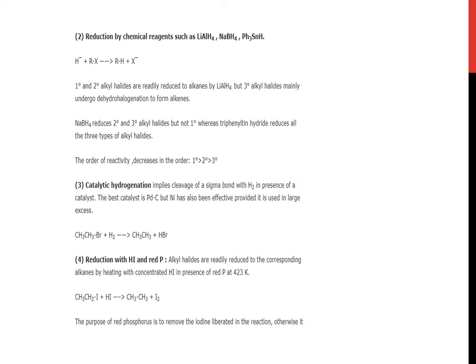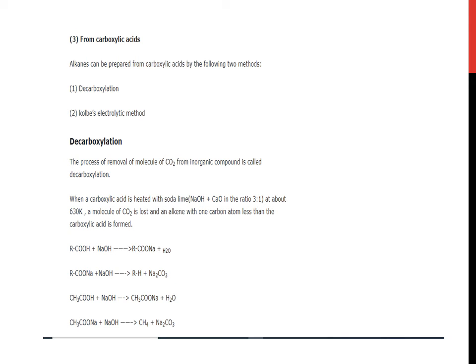The purpose of red phosphorus is to remove the iodine liberated in the reaction, otherwise it will decrease the rate of reaction. Third one is from carboxylic acids. Alkanes can be prepared from carboxylic acids by the following 2 methods. Number 1, decarboxylation. Number 2, Kolbe's electrolytic method.